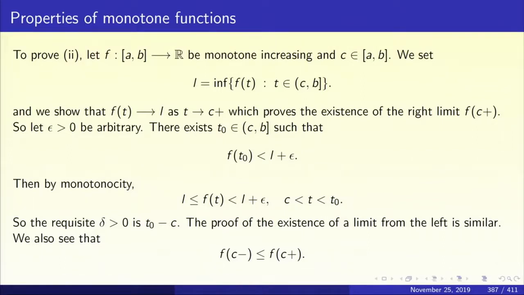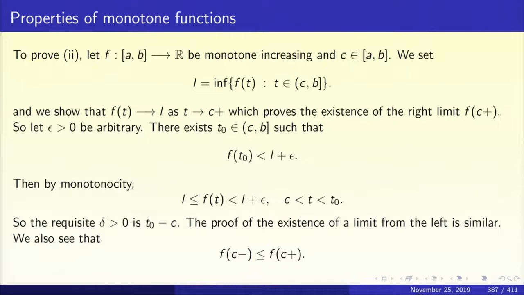This infimum obviously exists because f is monotone increasing, and we are going to show that f(t) approaches L as t approaches C from the right, which proves the existence of a right limit. The existence of a left limit will be exactly similar.